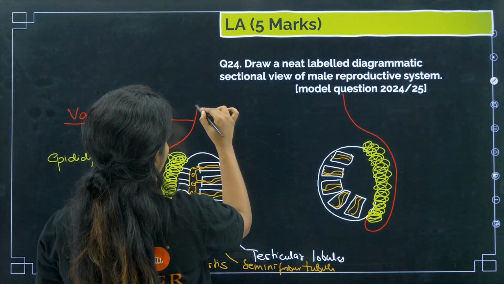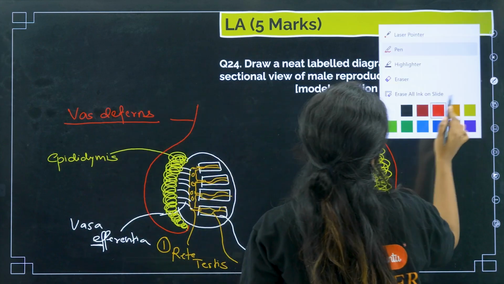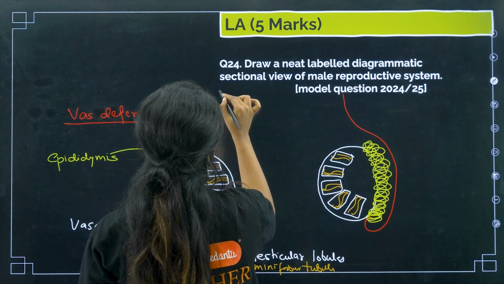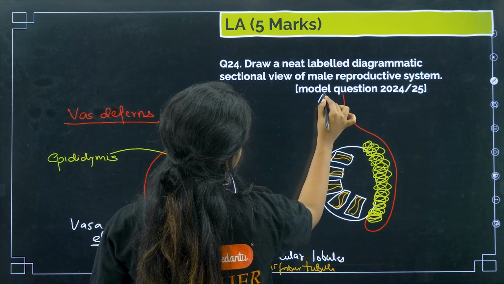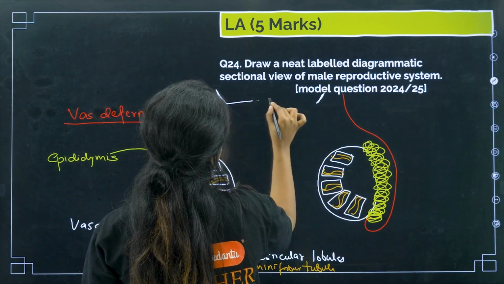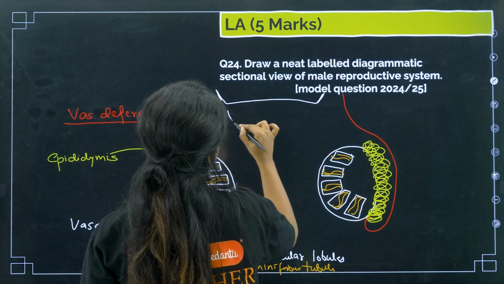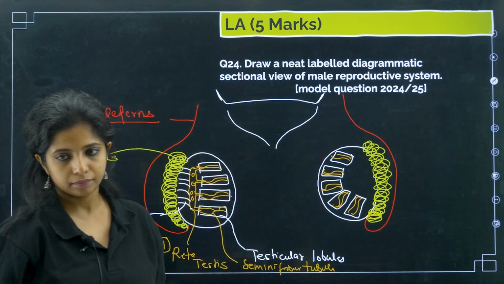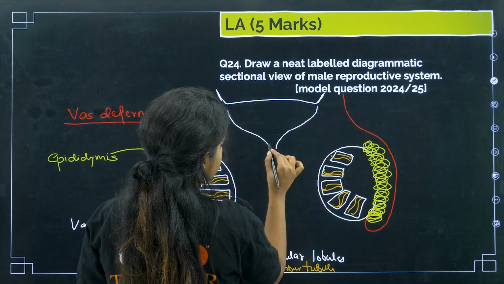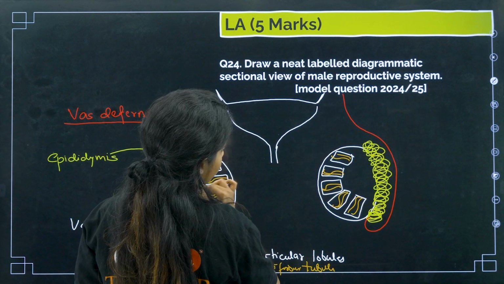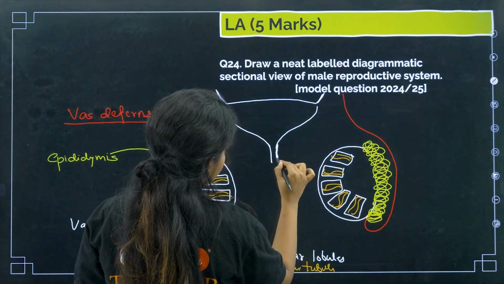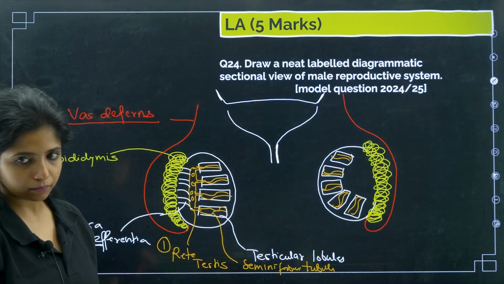So it will be going to where? Over here, the males have their urinary bladder. The urinary bladder, I suppose you know, will be opening into the urethra.